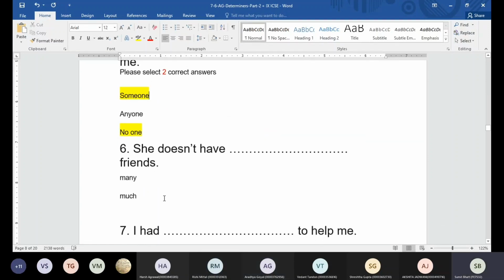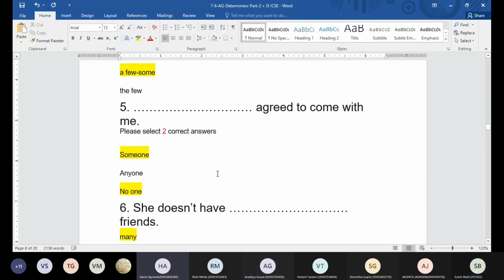Okay, she doesn't have dash friends. Many, much. Many. Can you tell this answer, fifth one? We have to use two of the answers, beta. That's why you can say no one agreed to come with me. Okay, there was no one who agreed to come with me. Or I can say someone agreed to come with me.